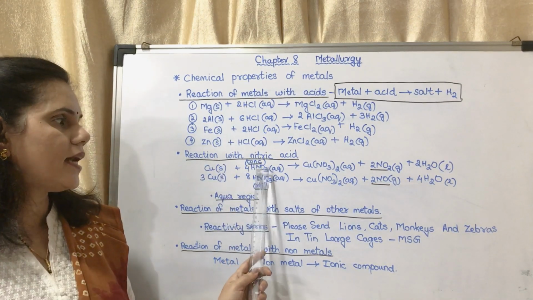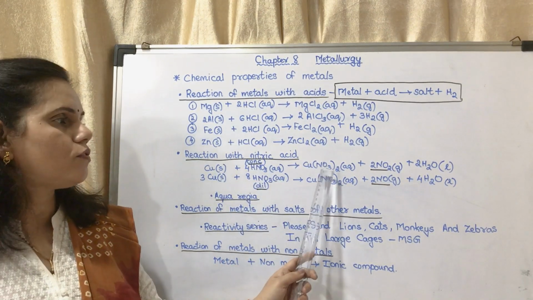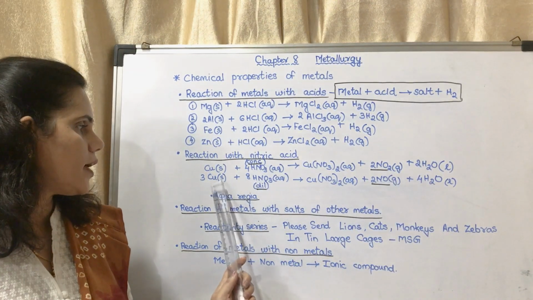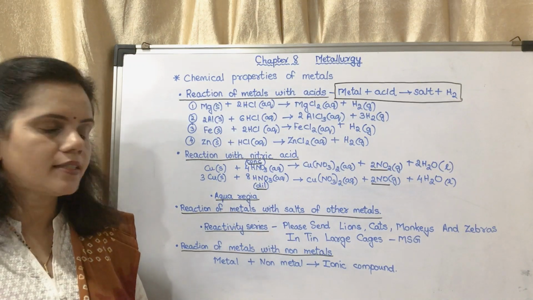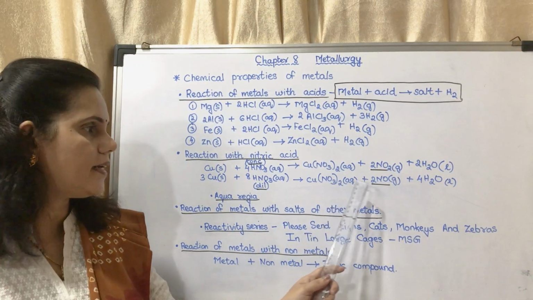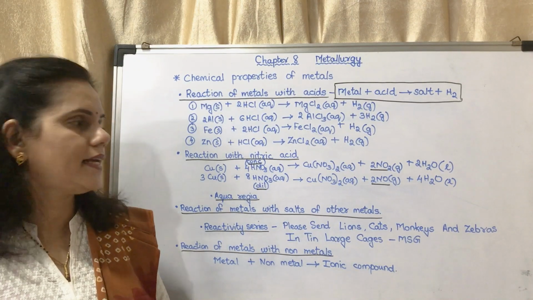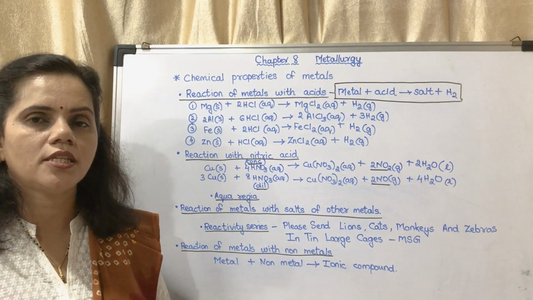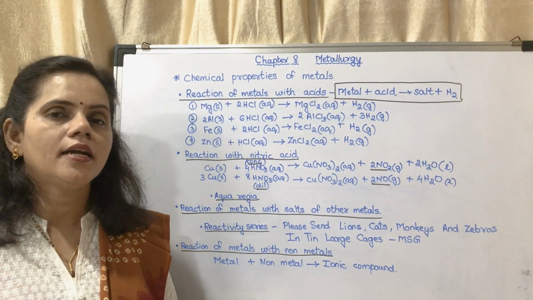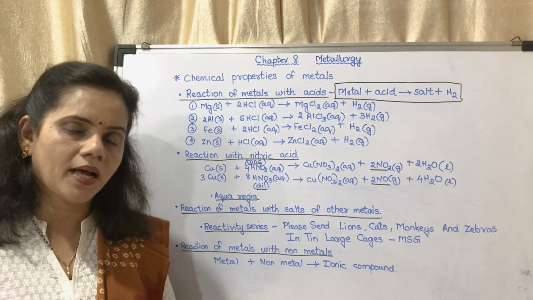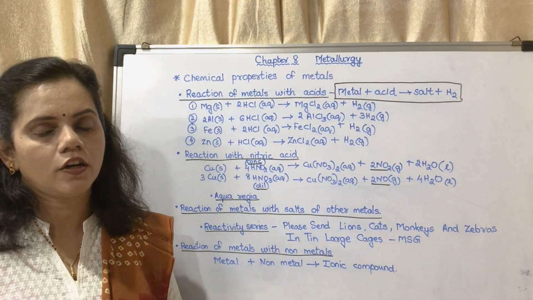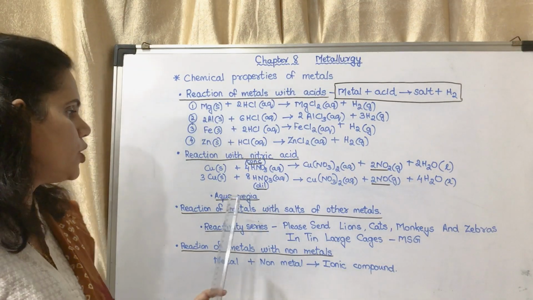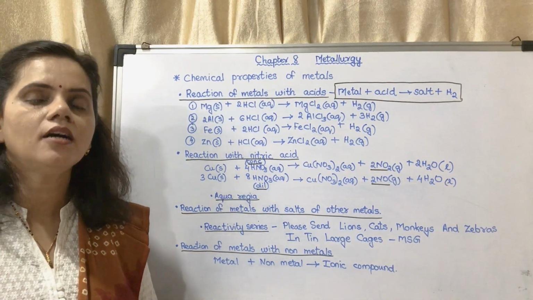Now copper reacts with concentrated nitric acid to form copper nitrate plus nitrogen dioxide plus water, and copper will react with dilute nitric acid to form copper nitrate plus nitrogen oxide gas and water. There is a difference in these two equations. These two equations you have to learn. It is generally asked as a fill in the blank question, or otherwise you will be asked to write the reaction itself. Now we may move on to the next point, that is aqua regia, which has been given